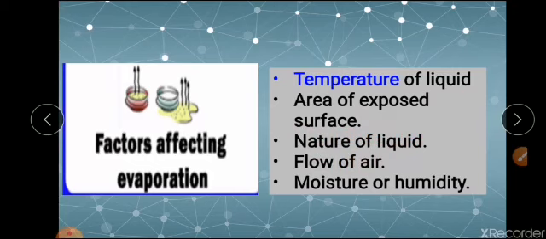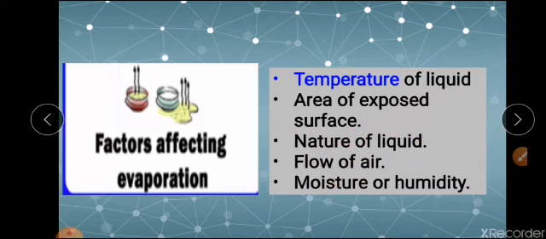The fourth point is flow of air. If the flow of air is more, the rate of evaporation will also be more, because while the air is blowing, it moves away the molecules of liquid from the surface with it. Since evaporation is a surface phenomenon, as the rate of flow of air increases, the rate of evaporation will also increase.